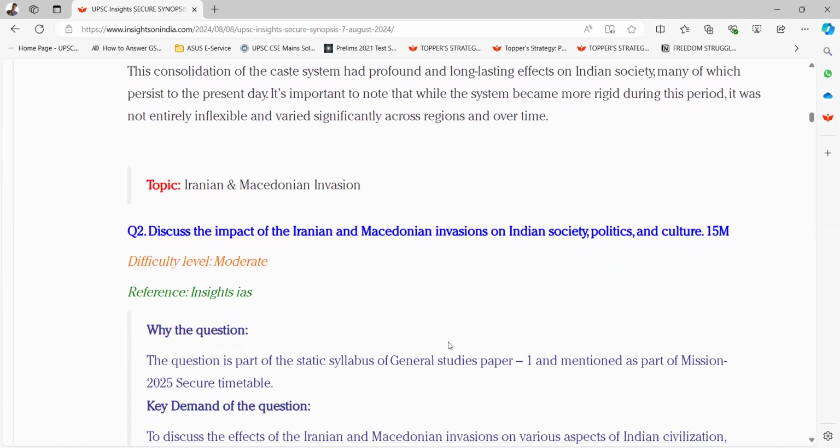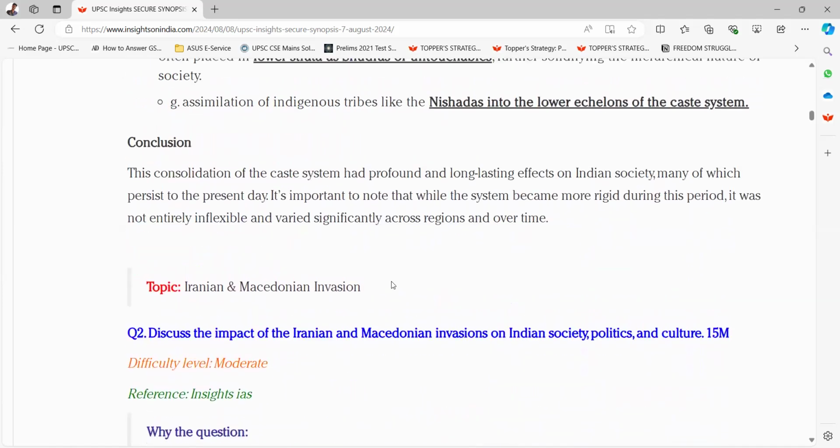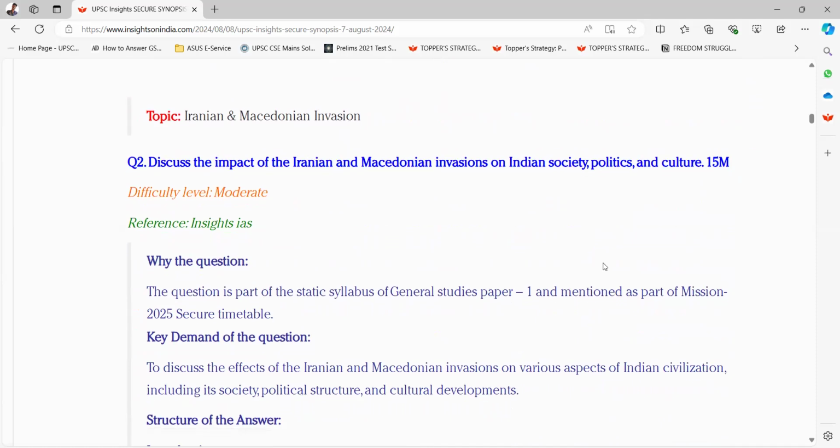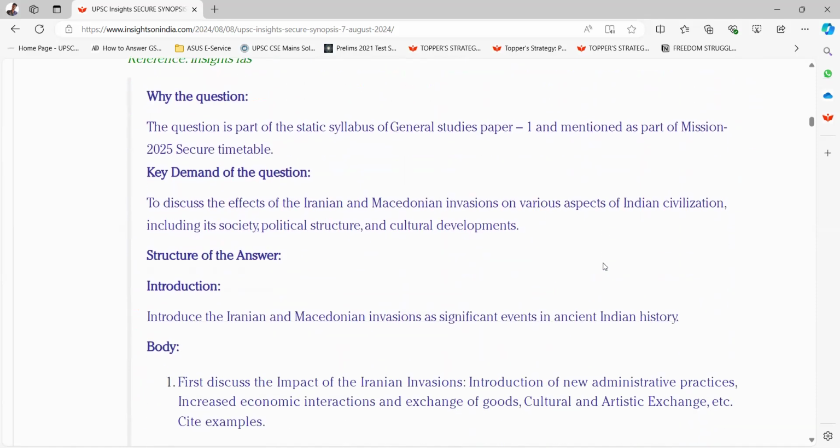Next topic is Iranian and Macedonian invasion. Question 2. Discuss the impact of the Iranian and Macedonian invasions on Indian society, politics, and culture. It's a 15-marker question. Okay. Key demand of this question is to discuss the effects of the Iranian and Macedonian invasions on various aspects of Indian civilization, including its society, political structure, and cultural developments.